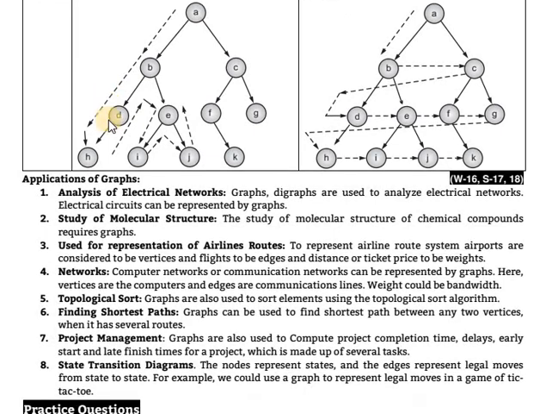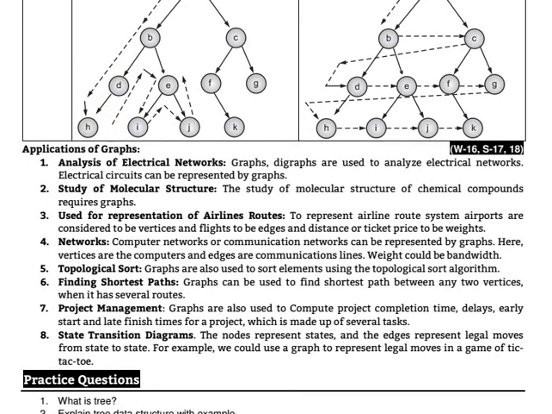Clear that? Then applications of graphs. The first application is the analysis of electrical networks. Graphs and diagrams are used to analyze electrical networks. Electrical circuits can be represented by graphs. Second application, application means in which areas they use the graph.